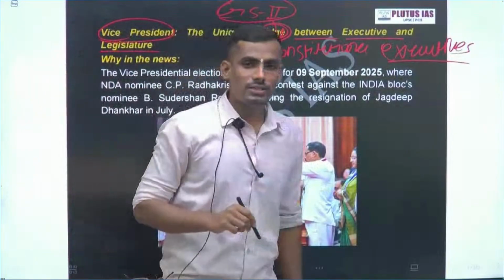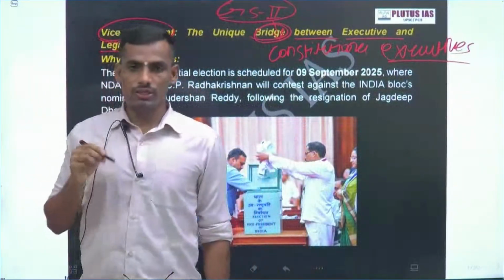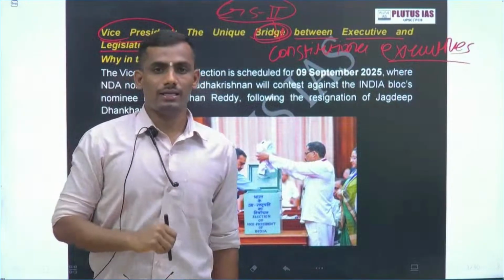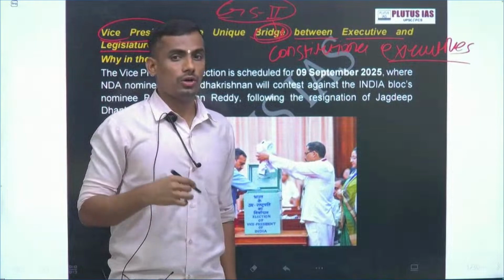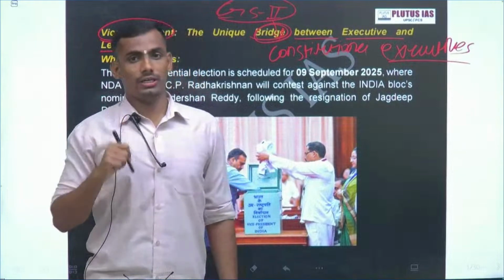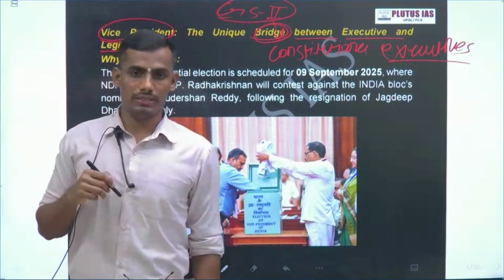Why? The Vice President of India acts at the same time as ex officio chairman of the Rajya Sabha, and sometimes as acting President, as in the case of 1969.